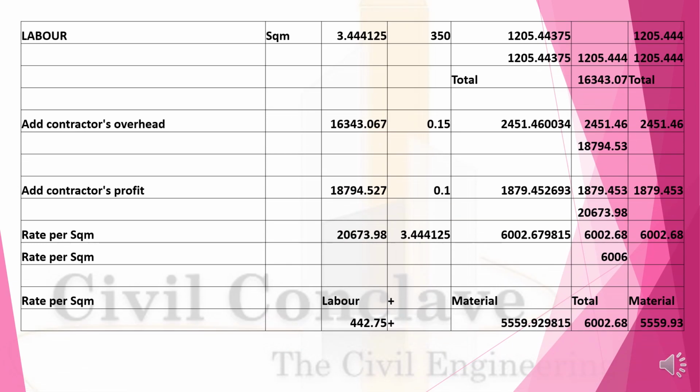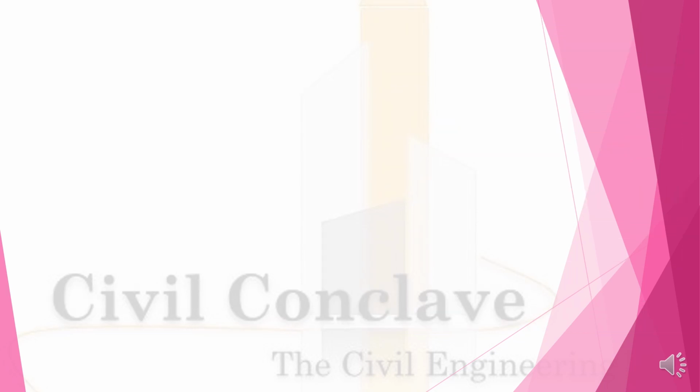Now come to the labor. 3.44 square meter at the rate of 350 will be 1205. So material plus labor will be 16,343. Contractor overhead 15 percent, 2451. Total makes 18,794. Contractor profit 10 percent, 1879. The total cost 20,673. So rate per square meter will be 6,006 rupees per square meter. If I split it up into labor plus material, labor will be 442.75, material will be 5,559, total will be 6,002.60.